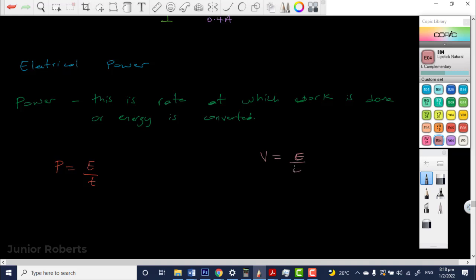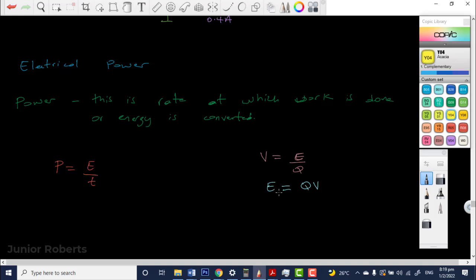Now taking this equation right here, could we rearrange this to make energy the subject? The V equal E over Q. Yes, sir. What would we get when we make E the subject? So we'd get V multiplied by Q equal E. Right, so energy E is equal to the charge multiplied by the potential difference. So the energy E is equal to Q times V.